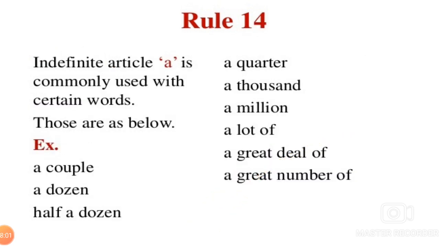The indefinite article A is commonly used with certain words. Those are as below: a couple, a dozen, half a dozen, a quarter, a thousand, a million, a lot of, a great deal of, a great number of.